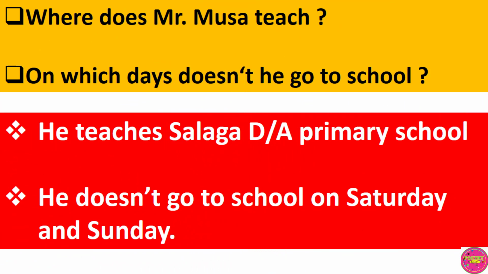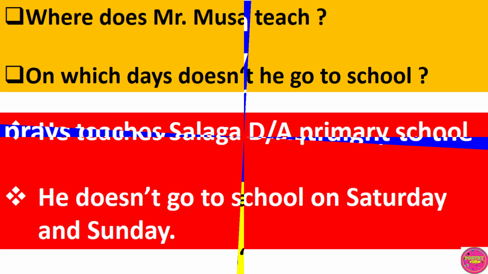Expected answers. He teaches at Salaga DA Primary School. Or Mr. Musa teaches at Salaga DA Primary School. Candidates who present answers like Salaga DA Primary School will be marked wrong. On which days doesn't he go to school? Mr. Musa doesn't go to school on Saturday and Sunday.